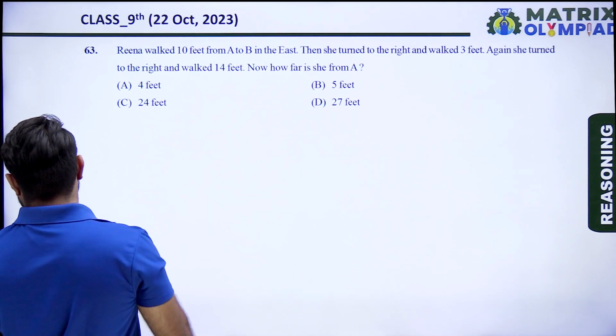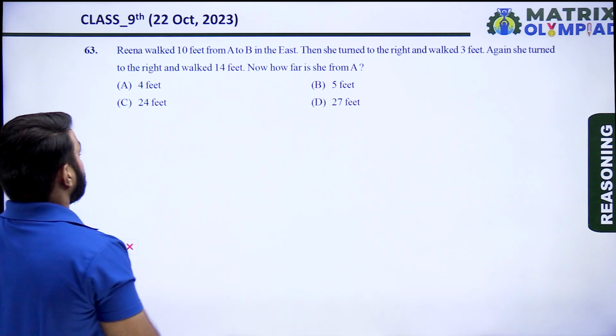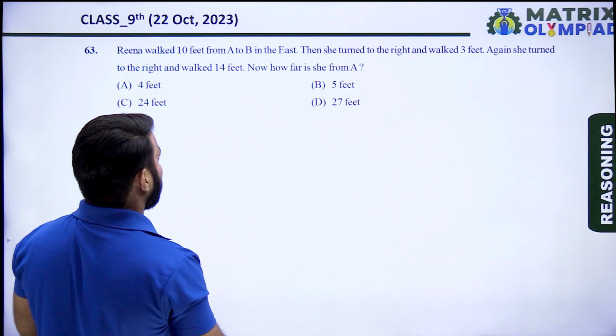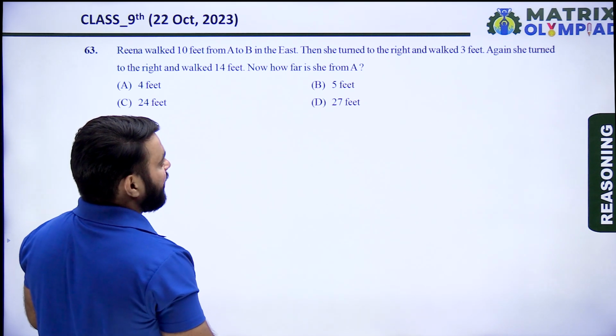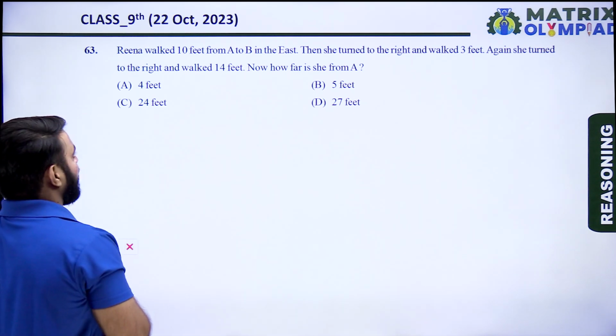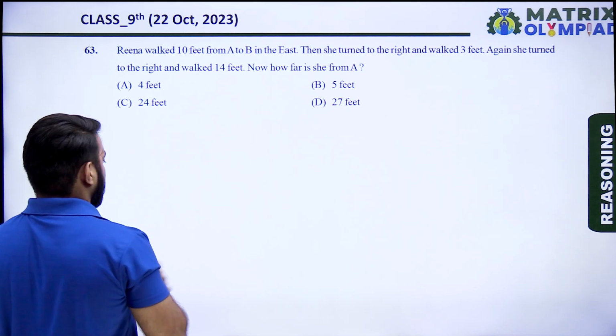So the next question is question number 63. Reena walked 10 feet from A to B in the east. Then she turned to the right and walked 3 feet. Again, she turned to the right and walked 14 feet. Now, how far is she from A?